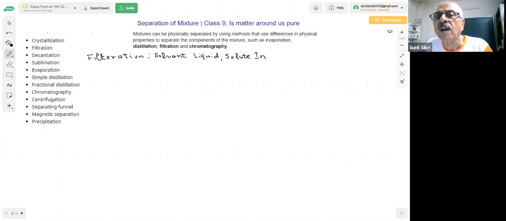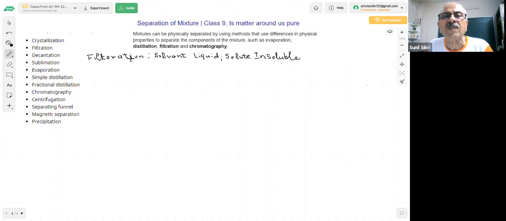For example, if you have sand in water, in such cases what you use is filtration. We have discussed filtration with you. The solid particles which are present are larger in size. Therefore, since the filter paper pores are very small, they don't pass through the filter paper, and we can separate sand and water, mud and water, chalk powder and water.